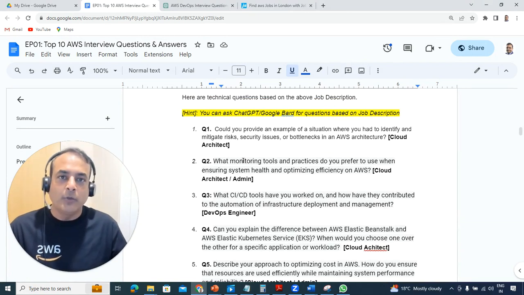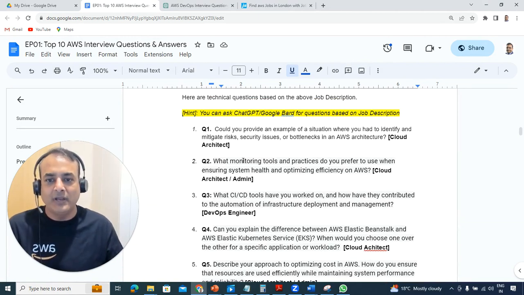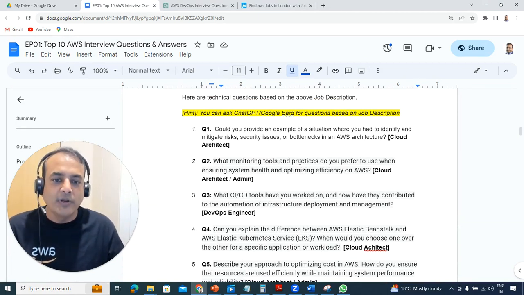Now, if your profile is more about monitoring, administration, health checks, those things, then you can expect a question like, what monitoring tools and practices do you prefer to use when ensuring the health and optimizing efficiency on AWS?